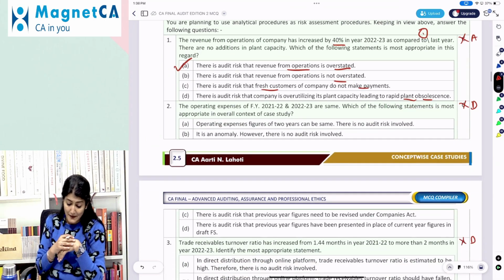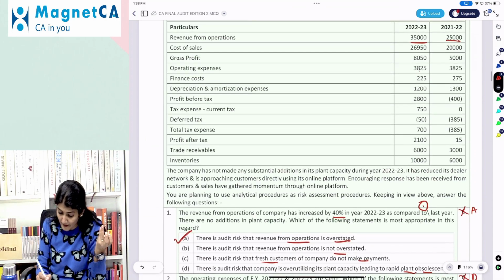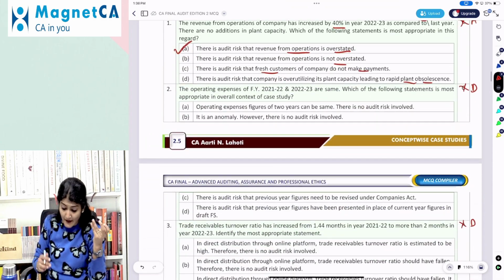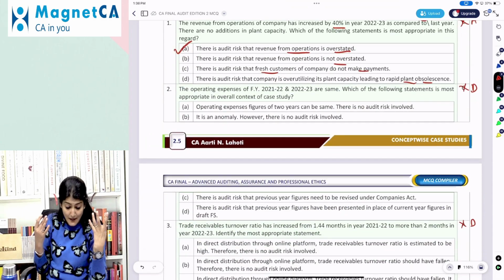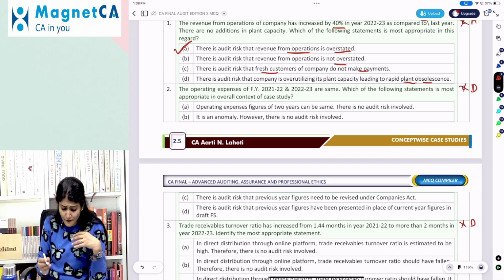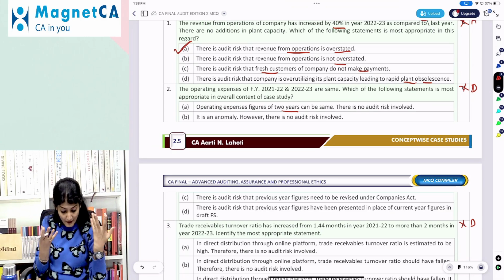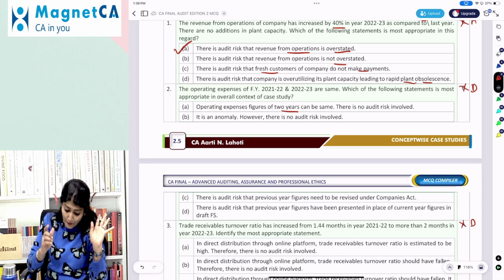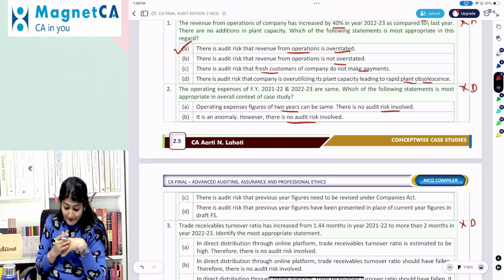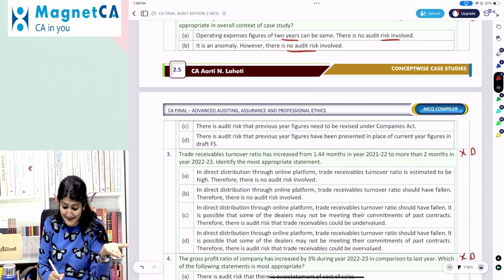The operating expenses of 21-22 and 22-23 are the same. So operating expenses 3825, right? Which of the following statements is most appropriate in the overall context of the case study? Operating expenses figures of 2 years can be the same, there is no audit risk involved. It is an anomaly, it is an exception, however there is no audit risk involved. There is an audit risk that previous year figures need to be revised under the Companies Act.